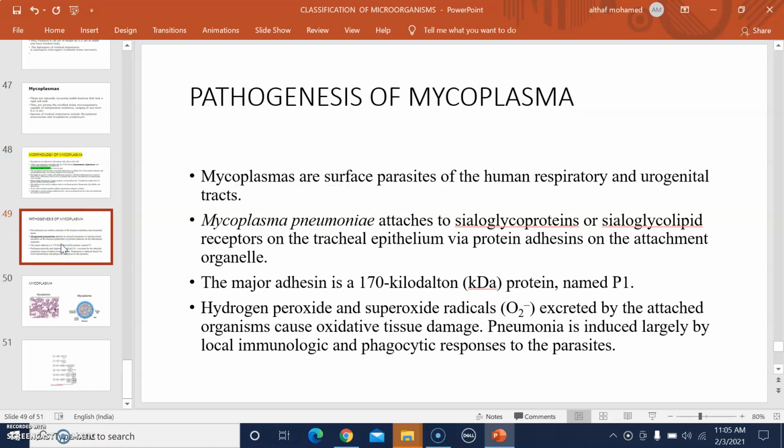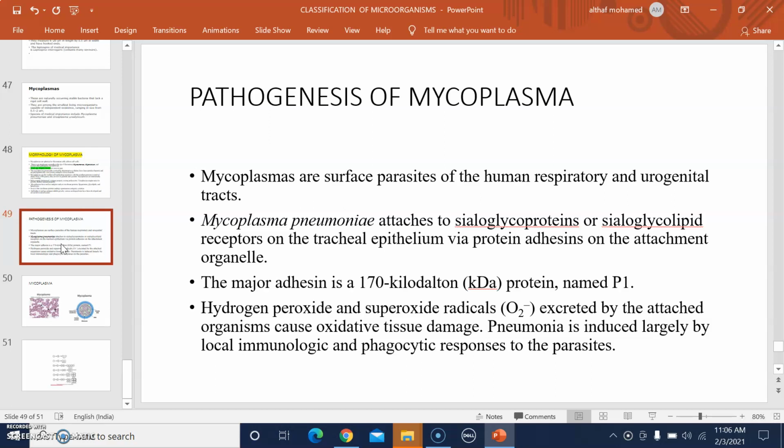Then, the mycoplasmas are surface parasites of the human respiratory as well as urogenital tract. They are responsible for causing respiratory infections. An example is Mycoplasma pneumoniae, which is responsible for causing a type of atypical pneumonia.